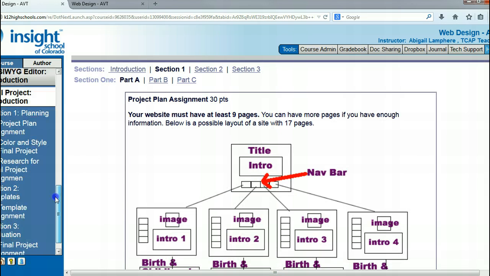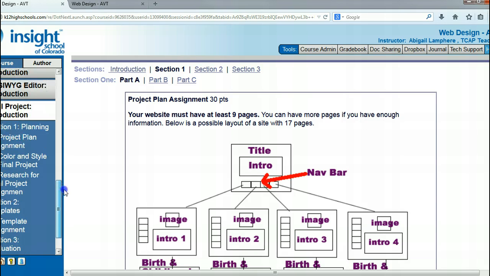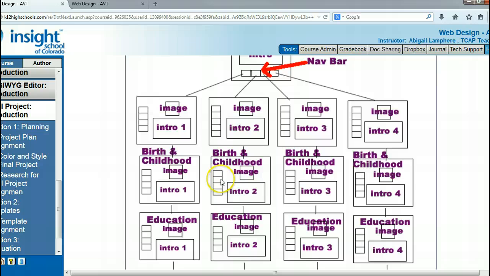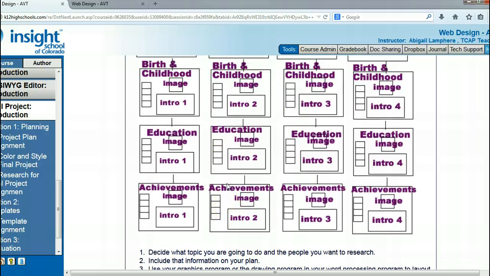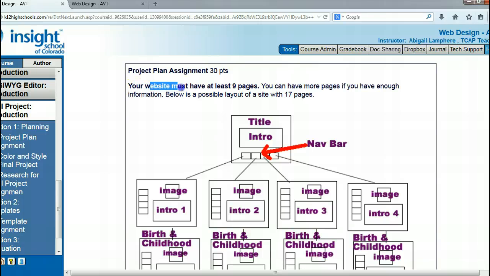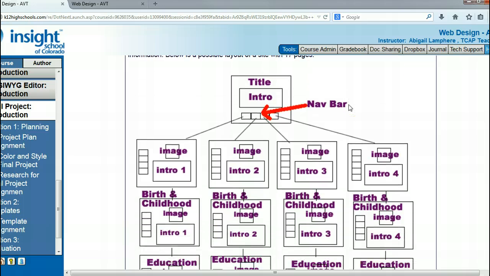This entire final project is broken up into several different assignments. The first assignment is going to be your planning page. For this assignment, you're just making a blueprint or a big plan for how your website is going to look. Your website must have at least 9 pages. You can have more pages if you have enough information. Below is a possible layout of a site with 17 pages.